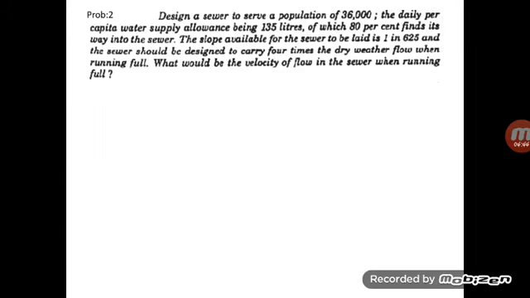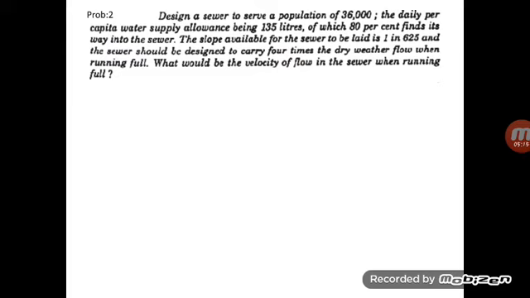We go for the second problem. In this problem, they are asking to design a sewer to serve a population of 36,000, and the daily per capita water supply allowance is 135 liter. That is 135 liter per person per day, and 80 percent finds its way into the sewer. That is, 80 percent of the water supplied is converted into sewage. That is, sewage production is equal to 0.8 of 135 liter per day per person.